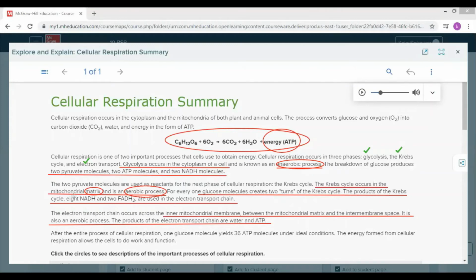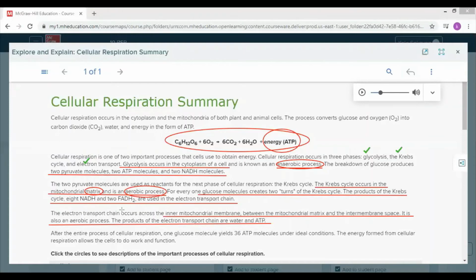The products of the Krebs cycle are 8 NADH and 2 FADH2, which are going to move to the ETC, or electron transport chain. Just to remind you, here we have the preparatory phase plus the Krebs cycle, and that's why we had 8 NADH and 2 FADH2.